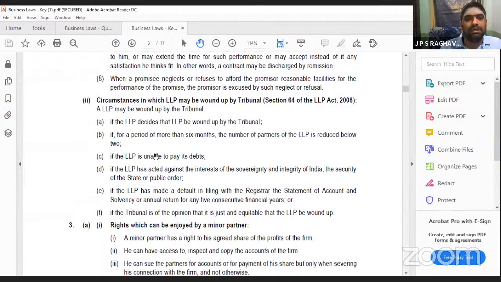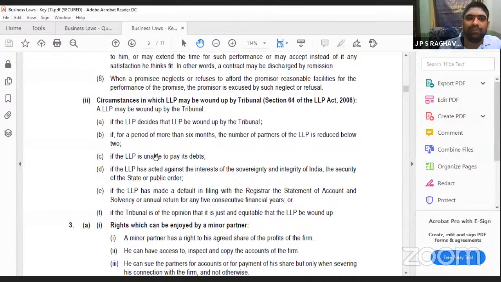Listen. When can an LLP be wound up? I will explain these points, because we did not discuss LLP in our classes. Simply I will explain. Whenever the LLP wants, they can go to the tribunal and ask them to wind up. Winding up means closure. They can ask for the winding up procedure: please pass an order of winding up. You yourself will go to the court.